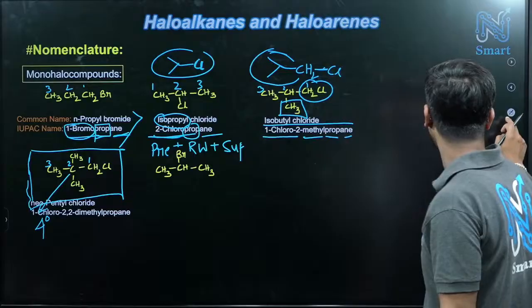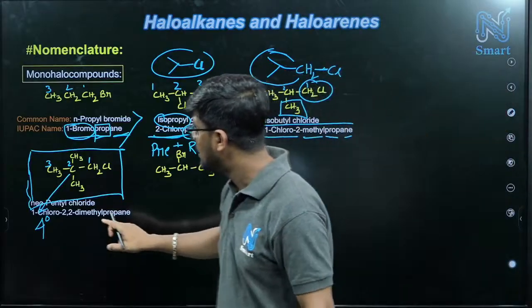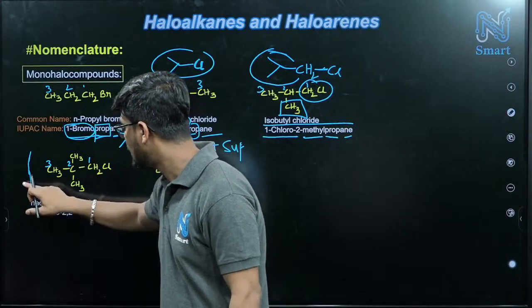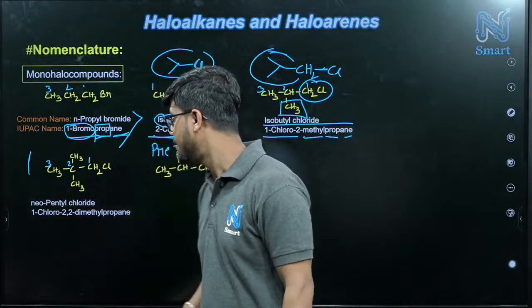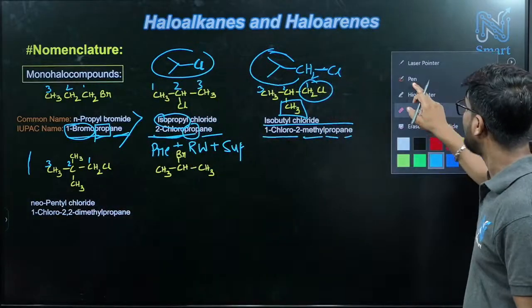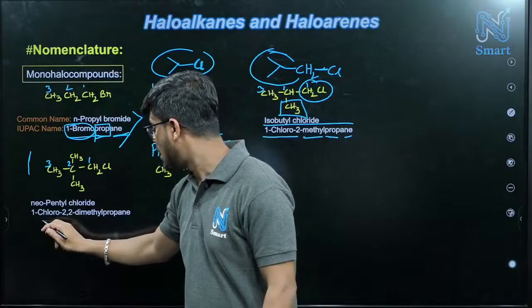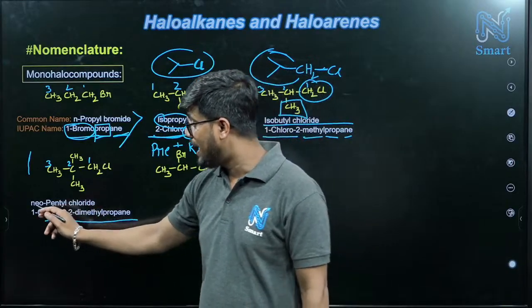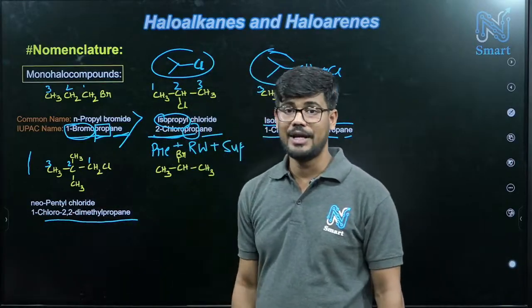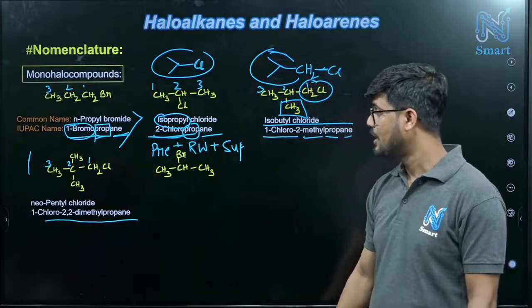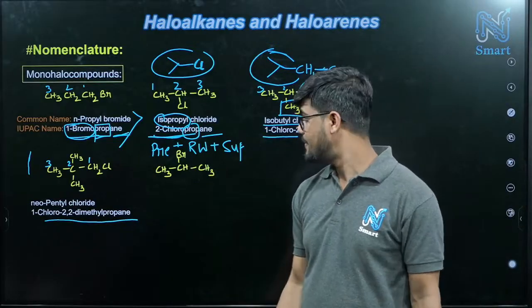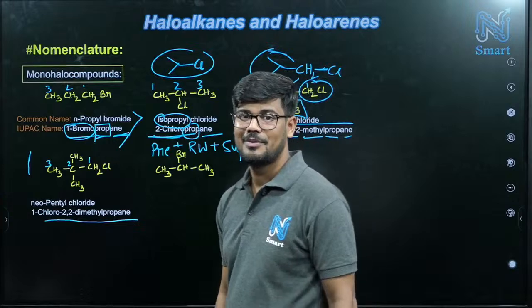Just check here, already it is there. Okay, just check this name. 1-chloro-2,2-dimethylpropane, and the common name is neopentyl chloride. Just now I discussed this one. Now this last structure, what will be its name?